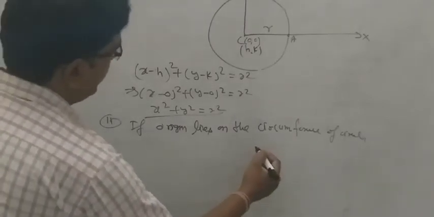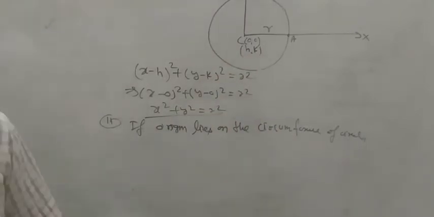For the diagram, I am going to erase here. Clear?